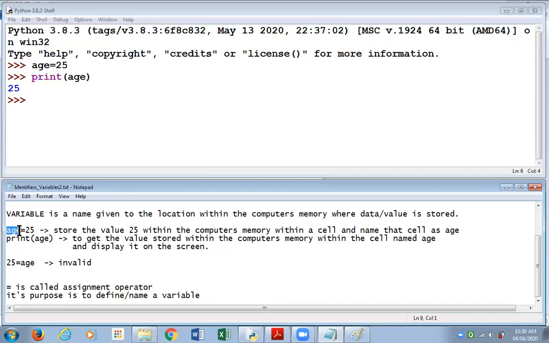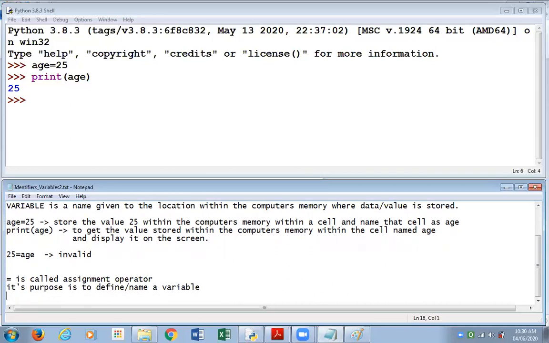We are giving the name age to our variable, and assign or give a value to the variable. So we are giving the value 25 to that variable.